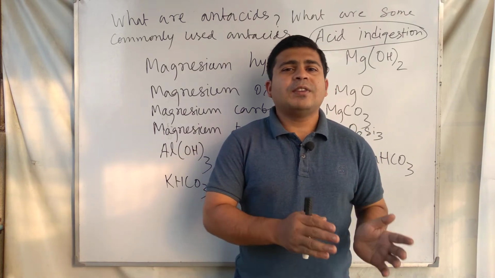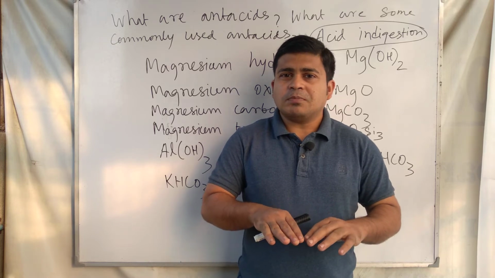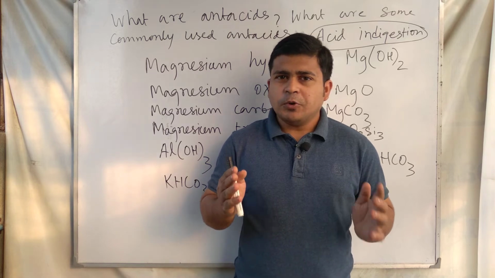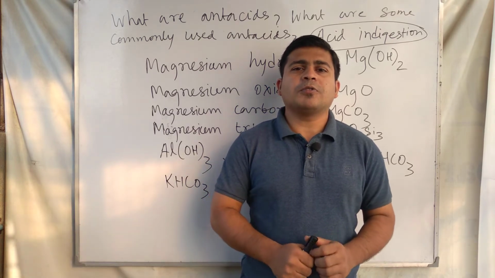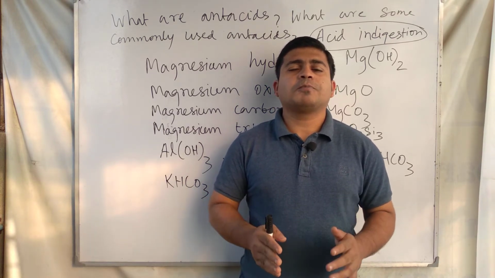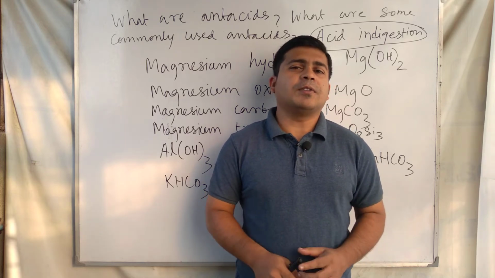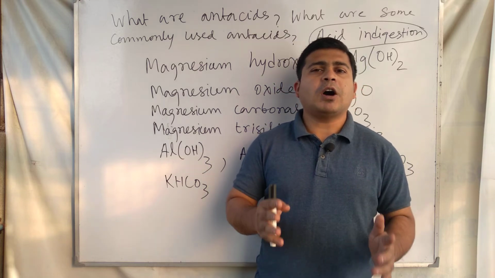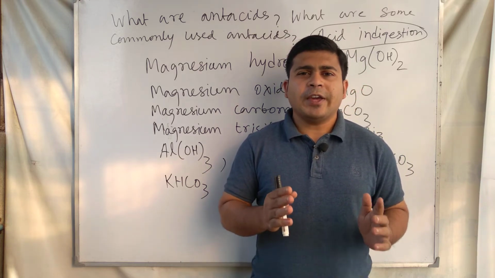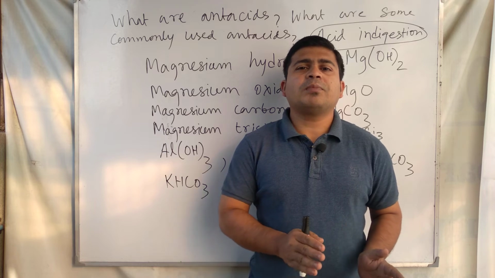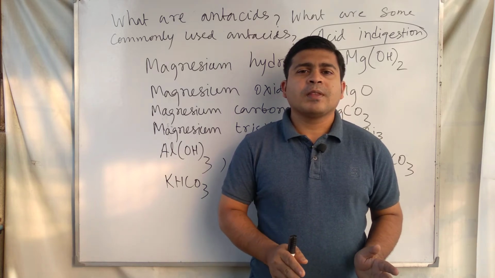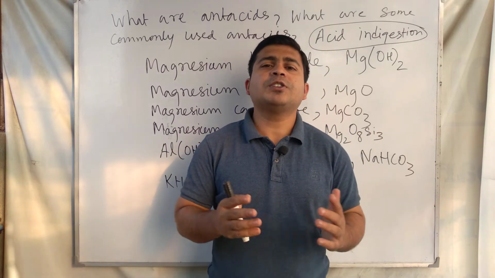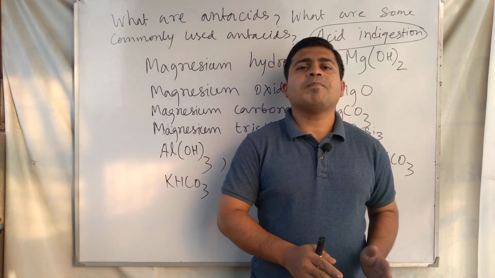So excess HCl present in the stomach can be neutralized using these chemical compounds, and these compounds are called antacids. Antacids have the power to neutralize the excess hydrochloric acid released by gastric juices in the stomach.